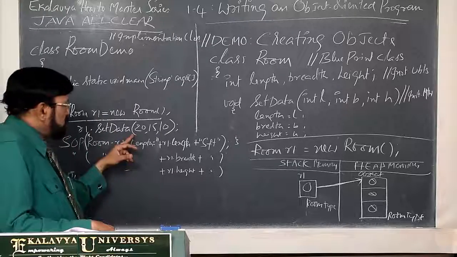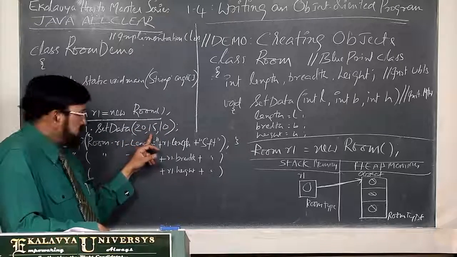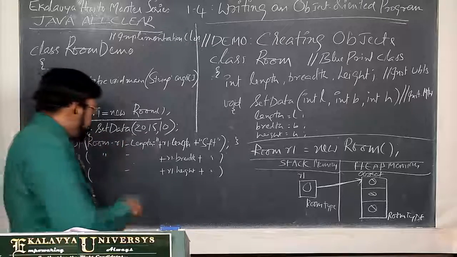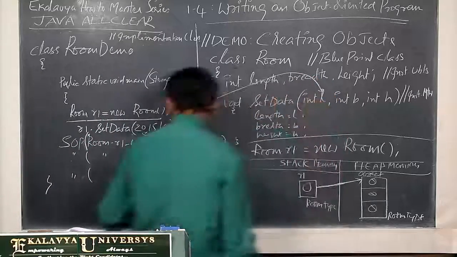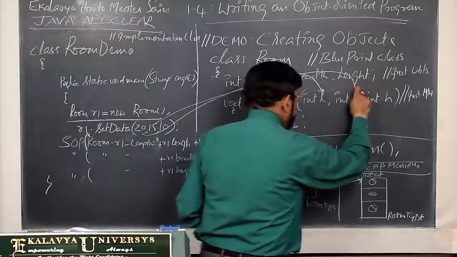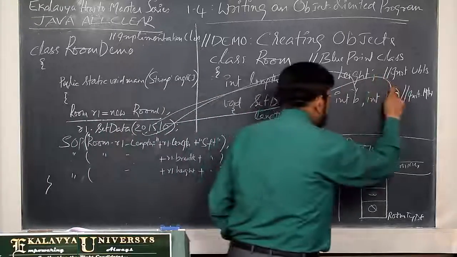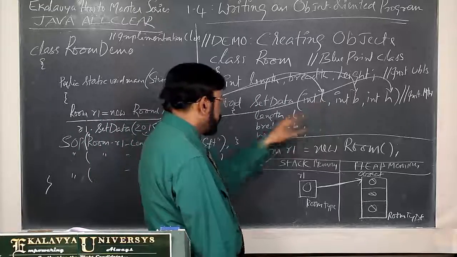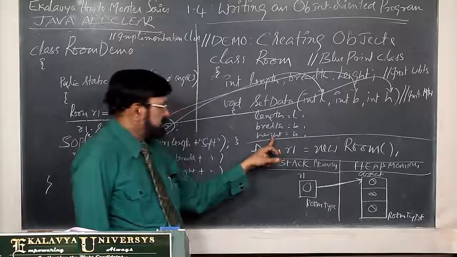Now whatever values you want to give: 20, 15, 10. 20 for length, 15 for breadth, 10 for height you are giving. Where do they go? Now you called it, then where do they go? They go like this. 20 is assigned to the parameter length, 15 is assigned to the parameter breadth B, and 10 to H. Then in turn, 20 is assigned to length, 15 to breadth, and 10 to height.